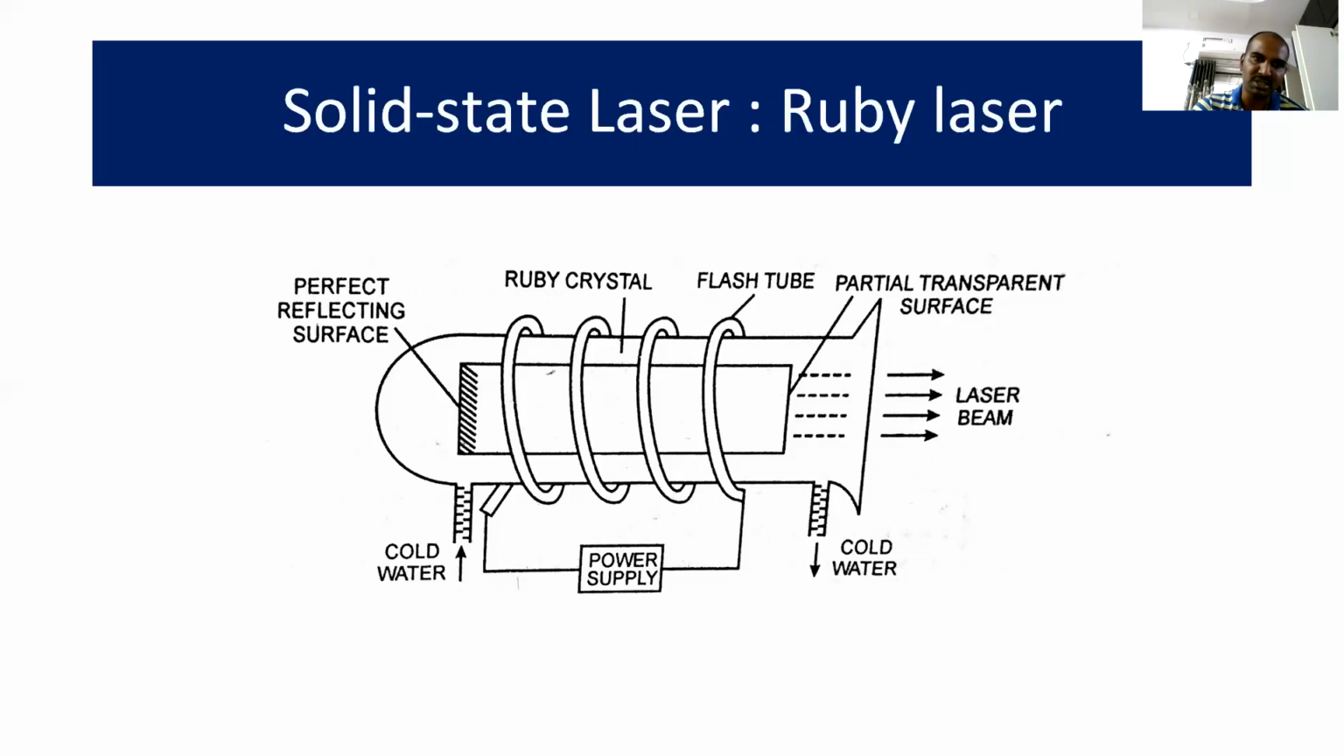On the left hand side portion, we have a coolant. Once the temperature of the discharge tube increases to a huge extent, then we will open the coolant, and cool water or air is circulated into the discharge tube.